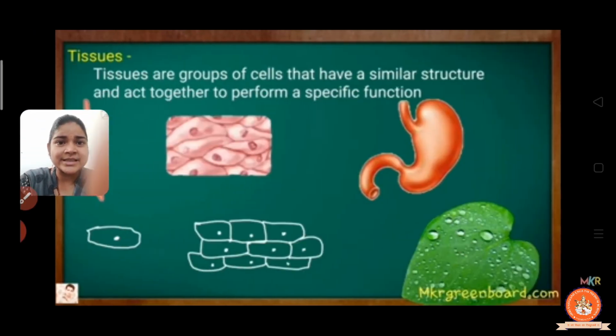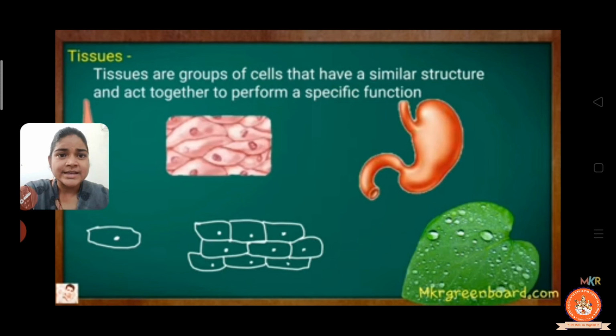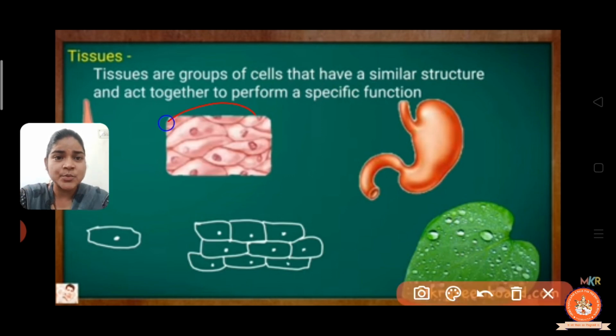So here you can see a tissue. Tissues are a group of cells that have a similar structure and act together to perform a specific function. Again I repeat the definition. Tissues are a group of cells that have a similar structure and act together to perform a specific function.